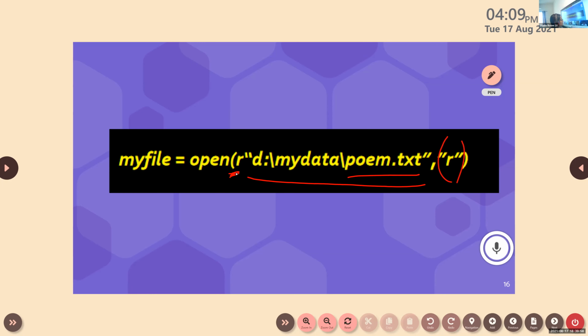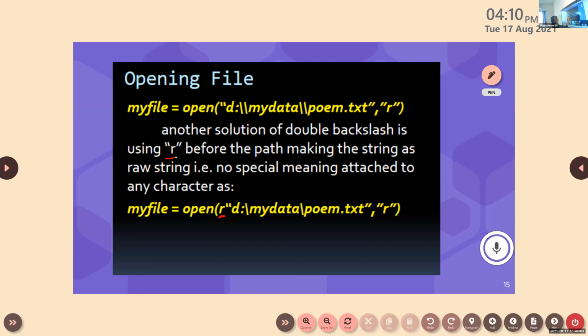See, in this example, we have discussed that if we are using R before the path, it makes this string a raw string, so that we can avoid double slash. Please do learn. This is the path of the file, which means that this file has been stored in this folder in the D directory.